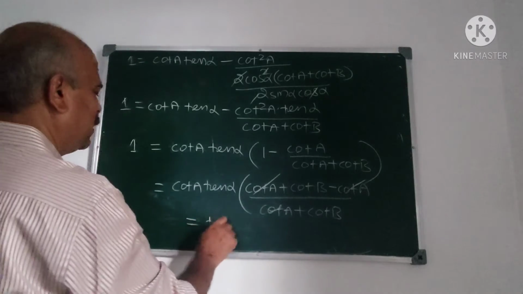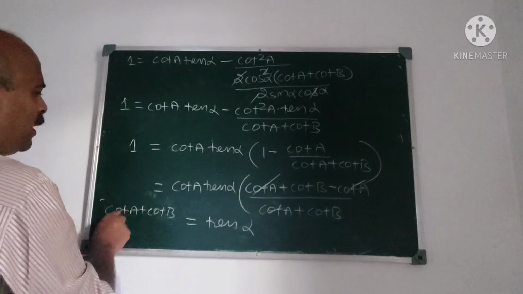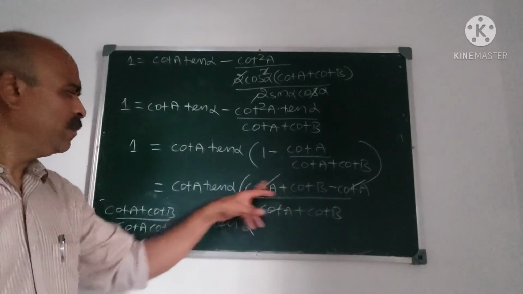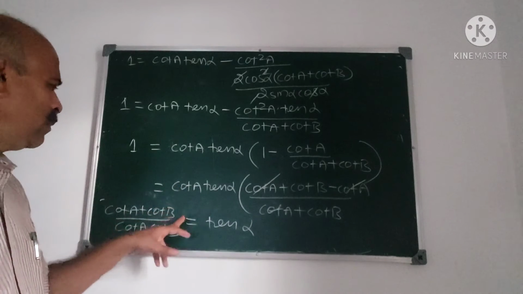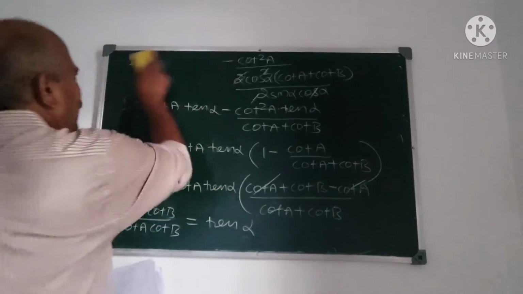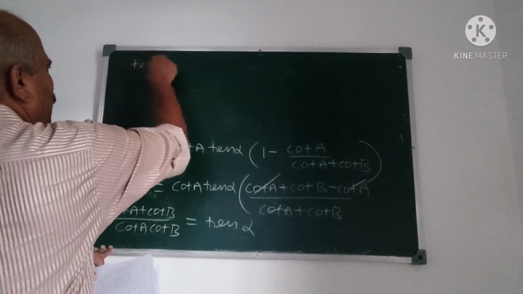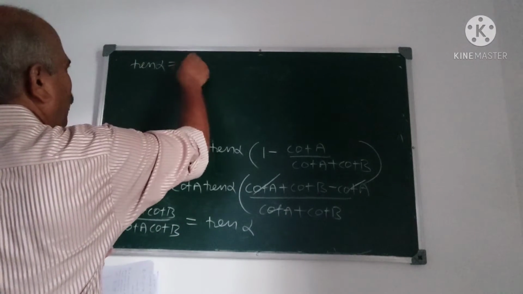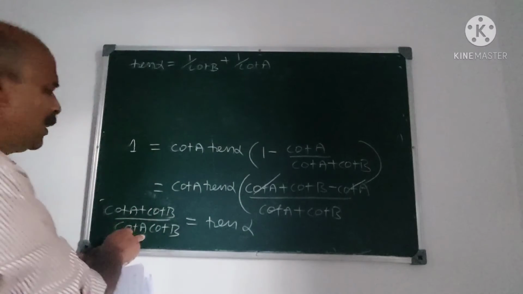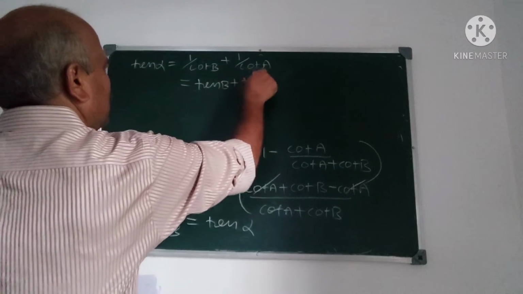Tan alpha is, say I write, tan alpha is cot A plus cot B divided by cot A cot B. Correct? Transposing, this tan alpha is cot A plus cot B upon cot A cot B. So, see the last step now. You will get tan alpha is therefore 1 upon cot B plus 1 upon cot A by separating the denominator here. 1 upon cot B is tan B plus tan A.